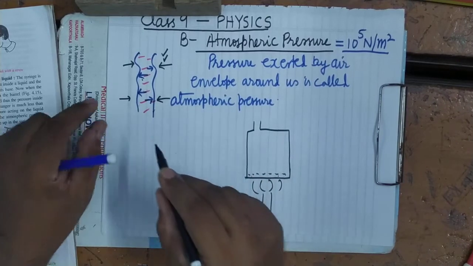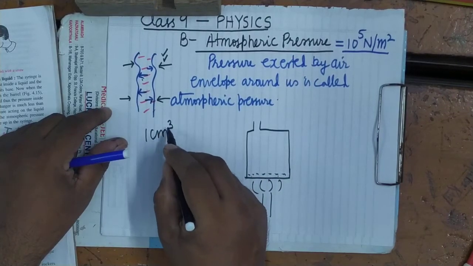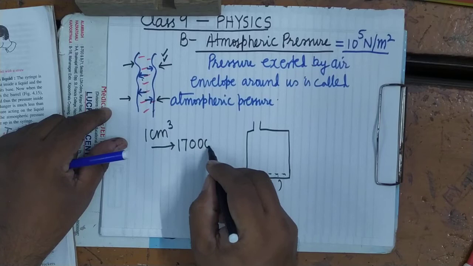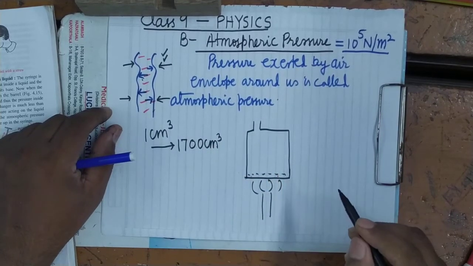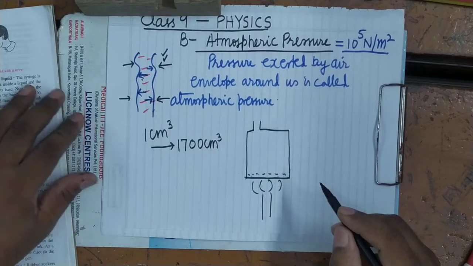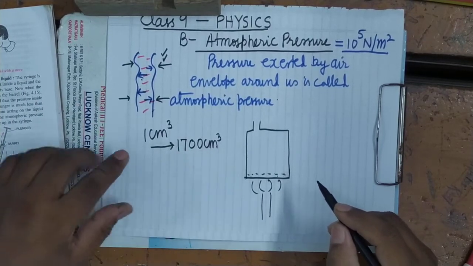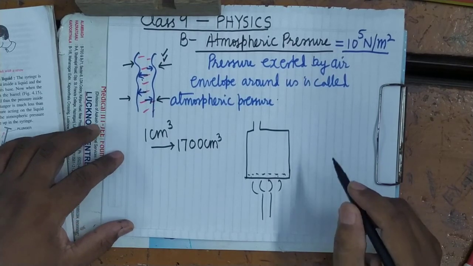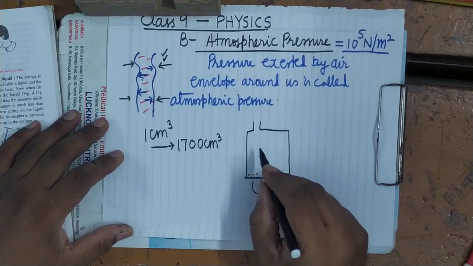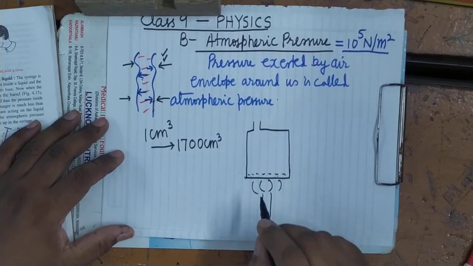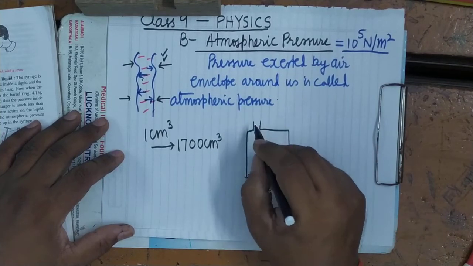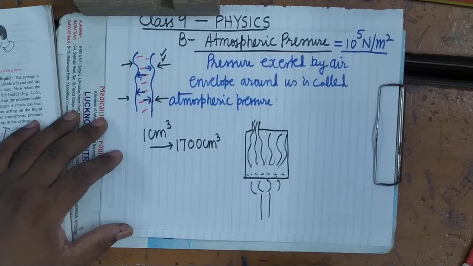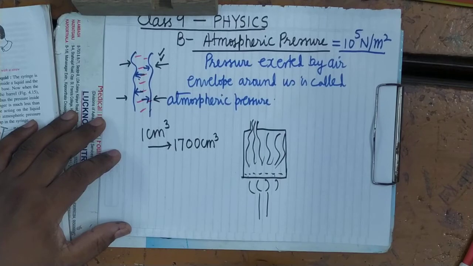When steam forms, as we know, 1 centimeter cube of water produces approximately 1700 centimeter cube of steam. This means that when 1 ml of water is completely boiled, it converts into 1700 centimeter cube of steam. A large amount of steam will be formed. When steam is formed, what will happen? The air in this region will be expelled out, and the space will be occupied by the steam.